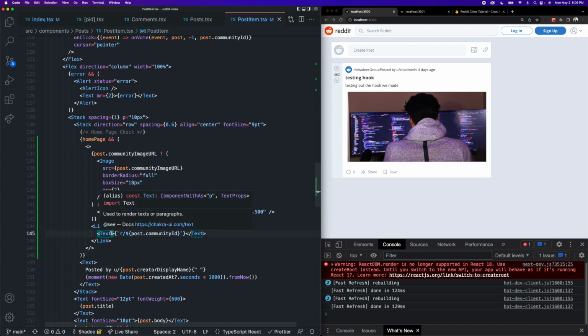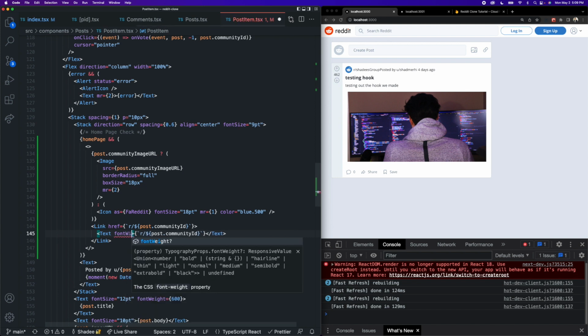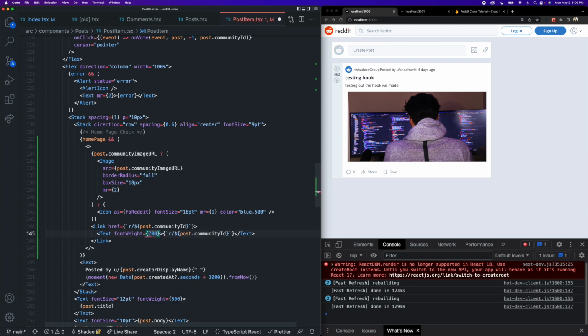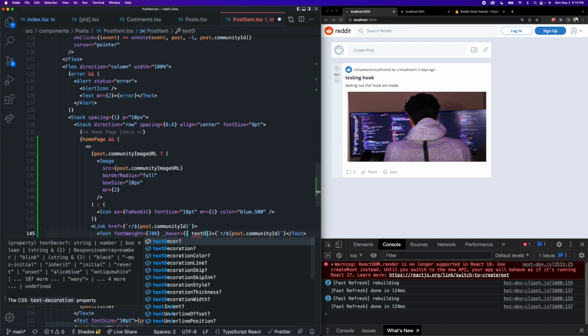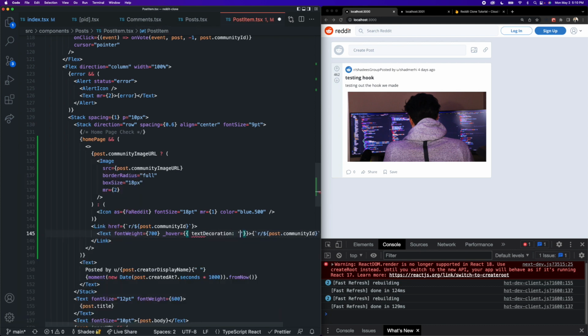Let's add some styling here. So we're going to make the font weight of this text heavier. So we're going to make it 7. And we're also going to give it some hover styling to make it appear as if it's a link, because it is. And links usually have an underlined text decoration. So we can say text decoration, and we can give this an underline value here, just like that.